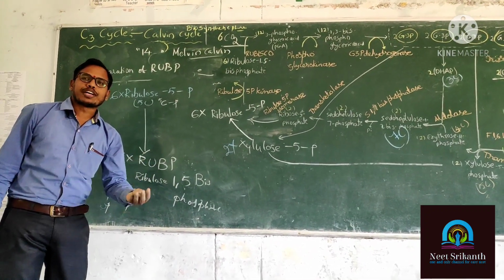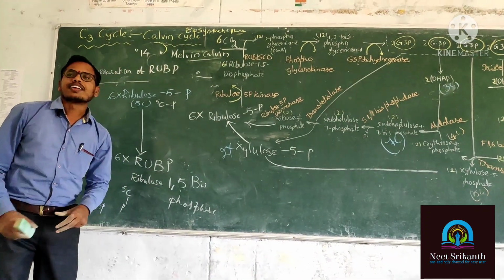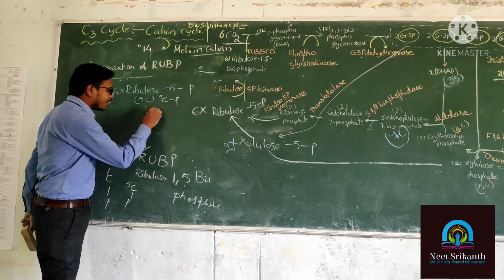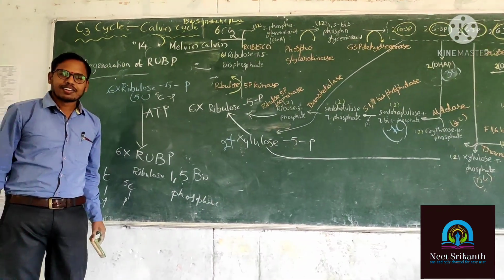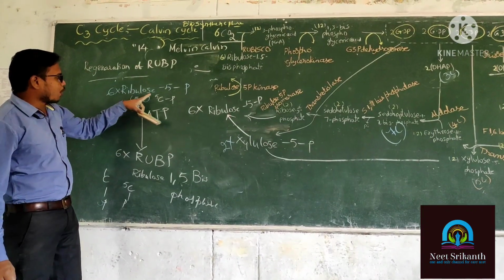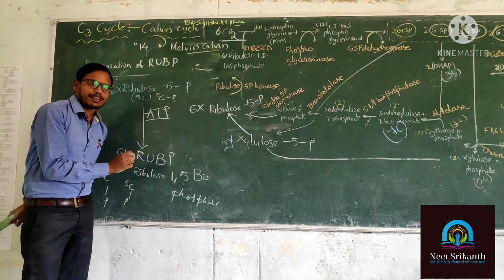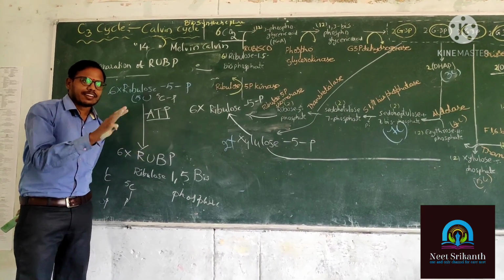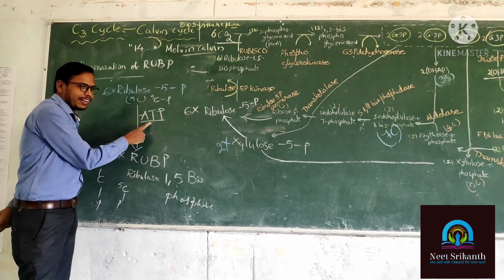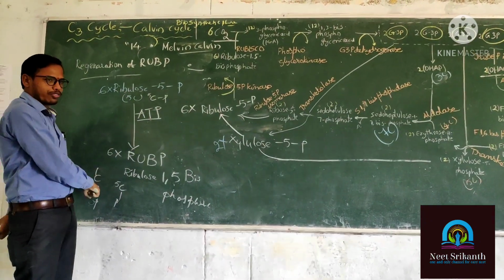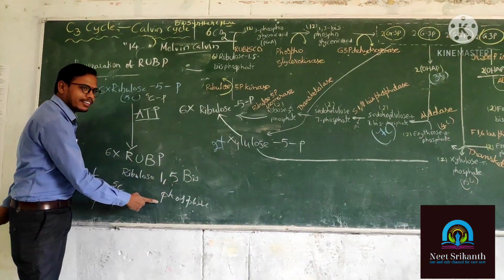Then which is going to donate the phosphate? Which works like a donor of the phosphate? ATP. Again the plants utilize ATP energy. One ribulose 5-phosphate utilizes 1 ATP. In the ATP, how many phosphates are there? 3. Adenosine triphosphate. So one phosphate is going to be lost from the ATP and added to the first carbon of the ribulose sugar. So that is turning into ribulose 1,5 bisphosphate.